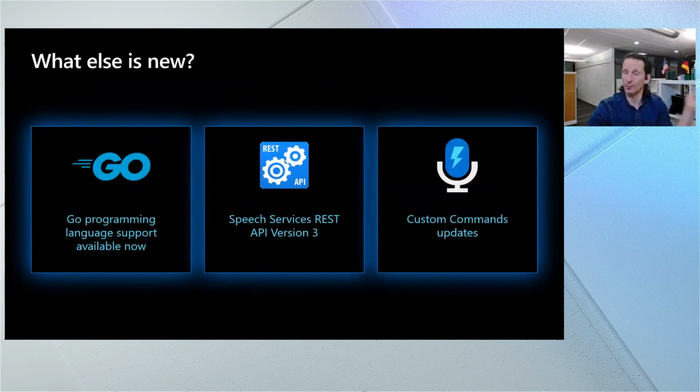2 more things I'm going to fit in, or 3 more really, that are quite exciting. We now support the Go programming language, and our documentation has been updated to reflect that. You can see that and dive deep and see what you can do with that. It's really cool. And then we have a new speech services REST API. This is our version 3 that does a whole bunch of things that the old API didn't do, like batch transcription, for example. It's a big step forward for us. And then we've got custom command updates as well. There's a targeted on-demand session for this called Building Voice Assistants with Custom Commands.